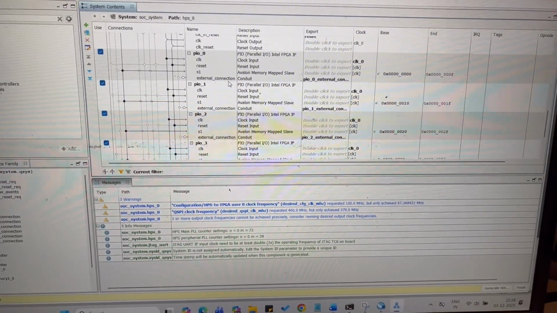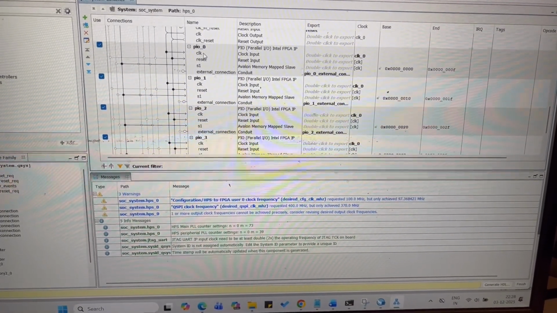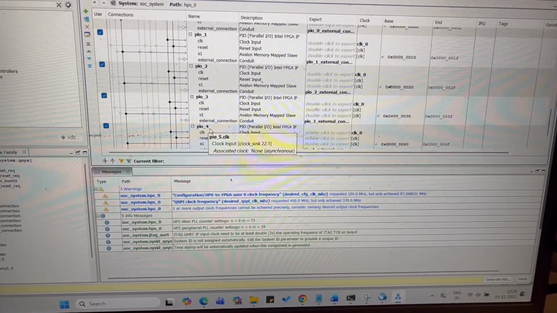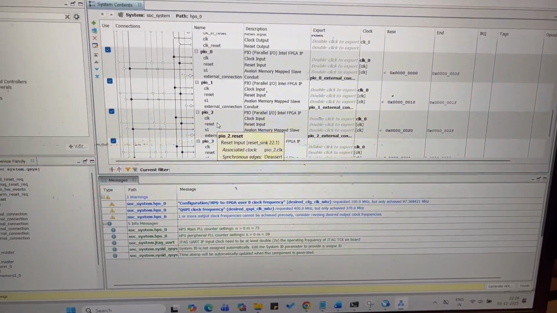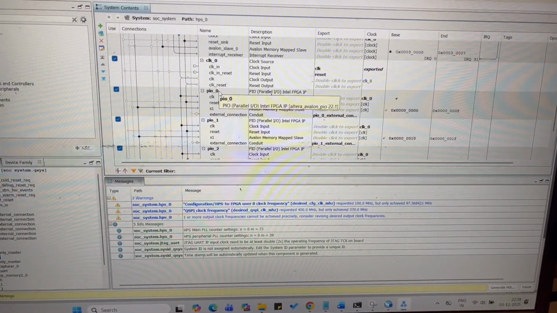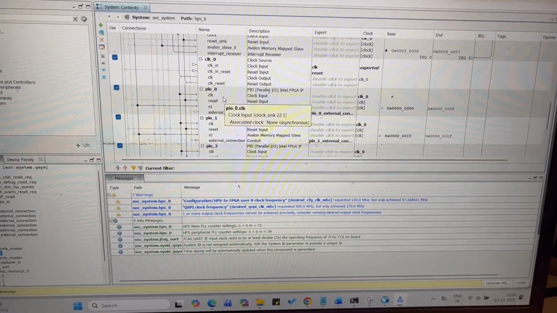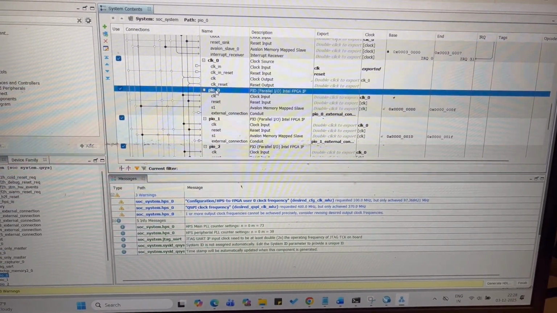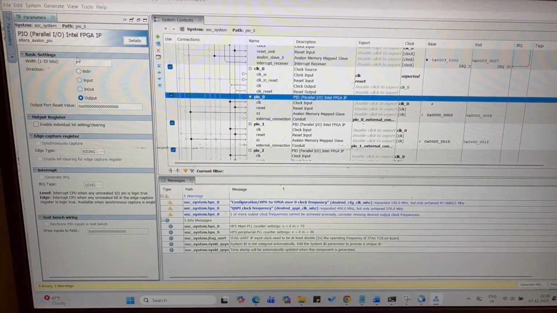Over here, as you can see, I defined PIO 0, 1, 2, 3, 4, 5. So this makes 6 parallel IOs, which is equivalent to 6 7-segment displays. Once you have created it, I will show you the bit width. This is 7-bit width.